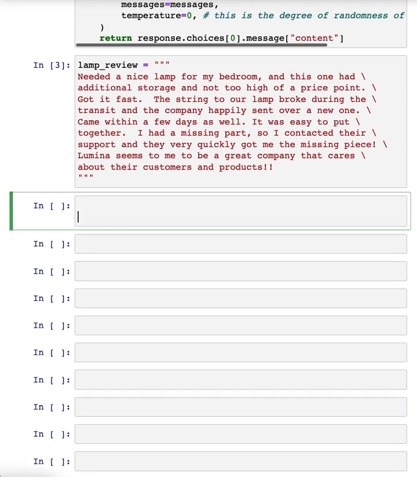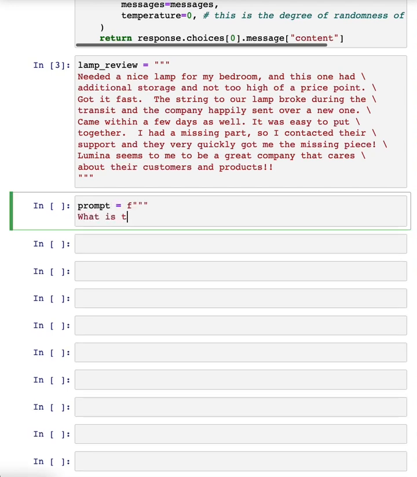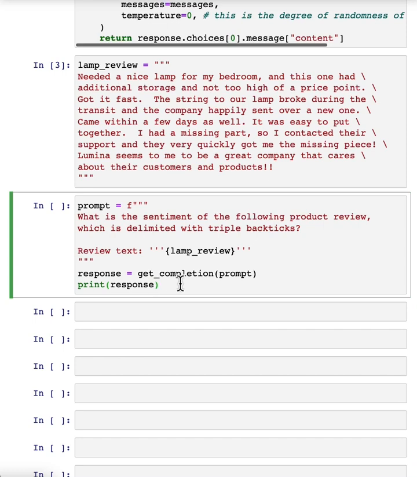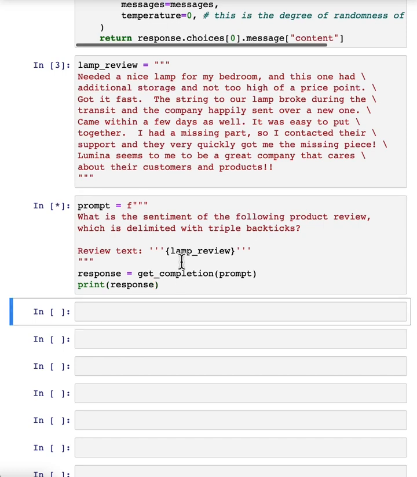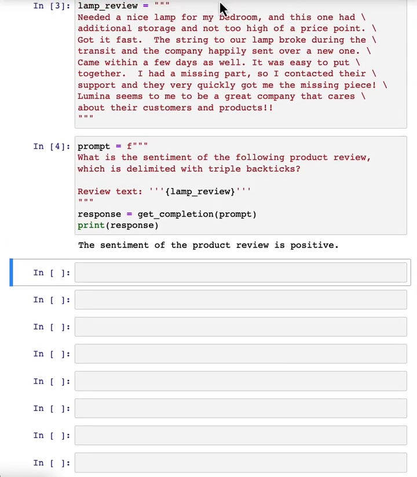If I want the system to tell me what is the sentiment, I can just write, what is the sentiment of the following product review, with the usual delimiter and the review text and so on, and let's run that. And this says the sentiment of the product review is positive, which seems pretty right.